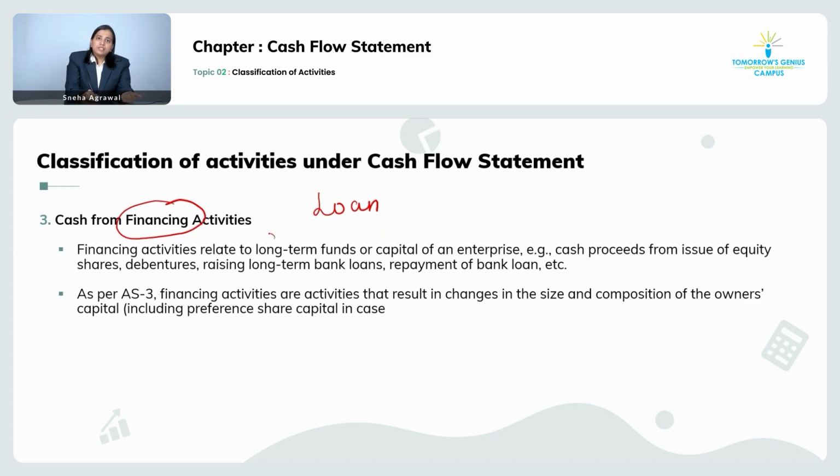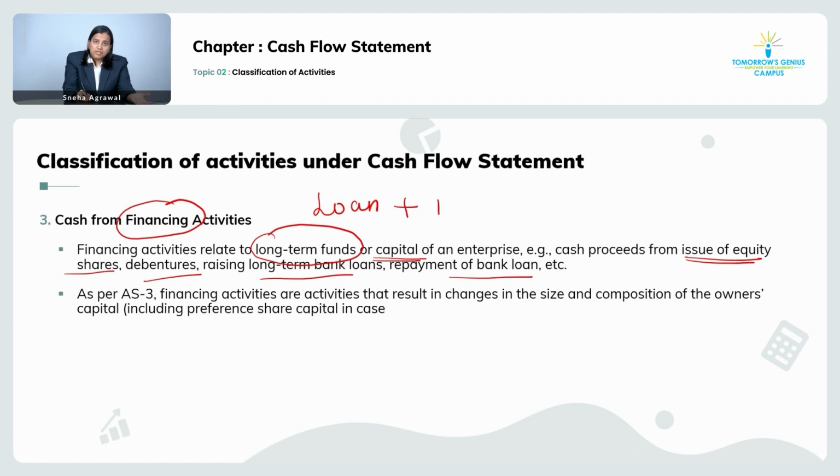So financing activities are your long-term funds. Capital, right? Additional capital is required for expanding your business. Examples are issue of shares, debentures, raising long-term bank loans and repayment of bank loans. If you see, it is not just the loan which I will take. The bank will also give you a loan for some amount only. There is a limit up to which you will get a loan. Where will you go and get the capital from?